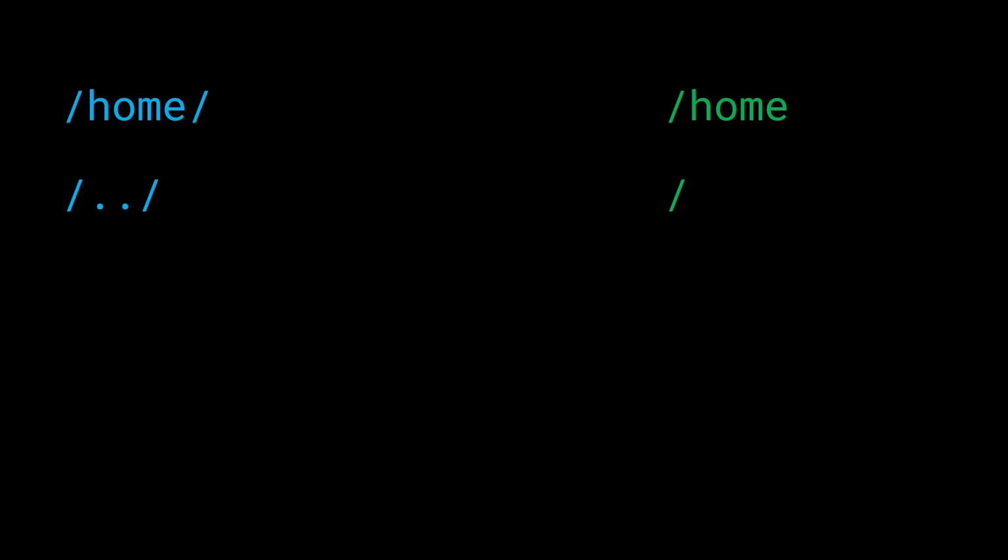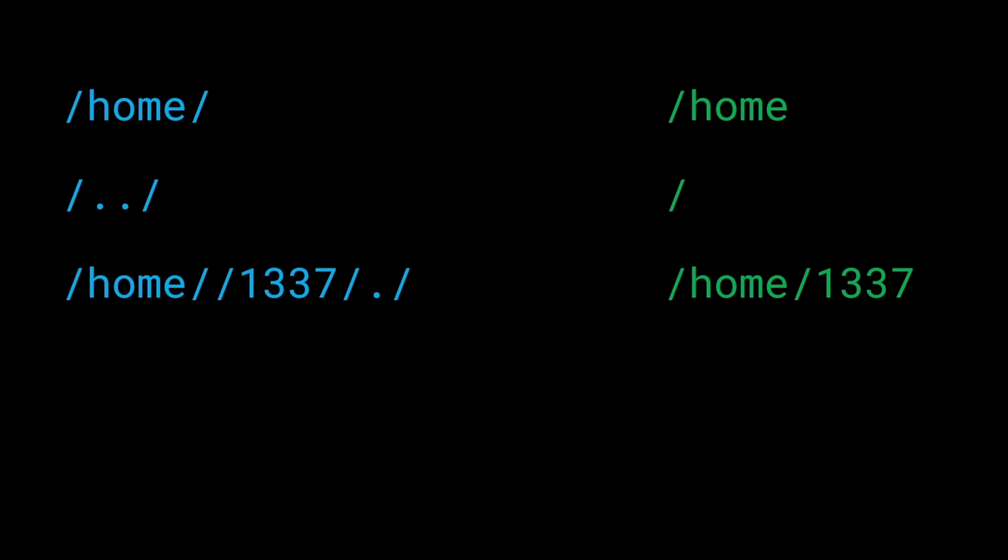All right, let's take another example. And this time we have slash home slash slash 1337 slash dot slash. First things first, remove the trailing slash. Now what? We notice that between home and 1337, there are actually two slashes. What does that mean?